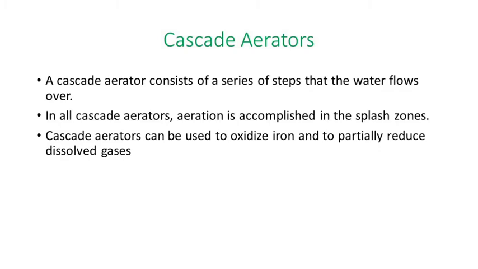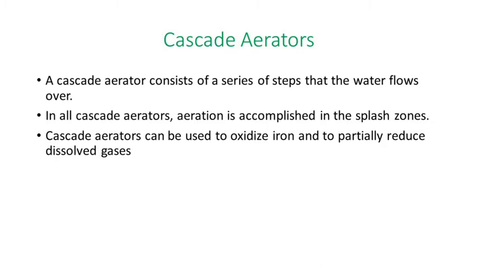So a cascade aerator consists of a series of steps that the water flows over. That means the cascade aerator consists of steps, and water is allowed to fall freely over those steps. The water falls from a height of 1 to 3 meters and runs in a downward direction over 3 to 4 steps.